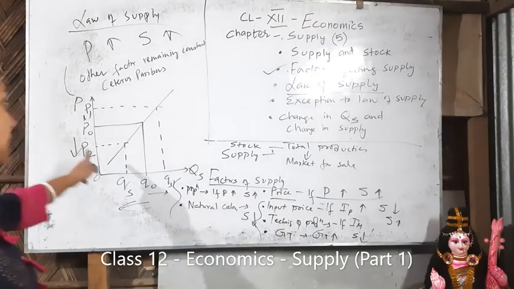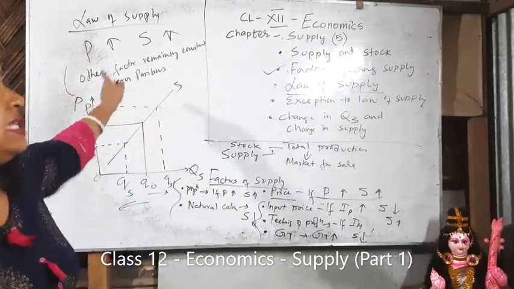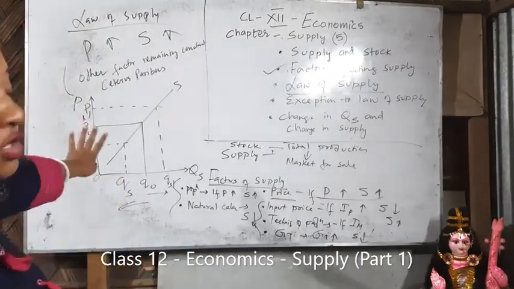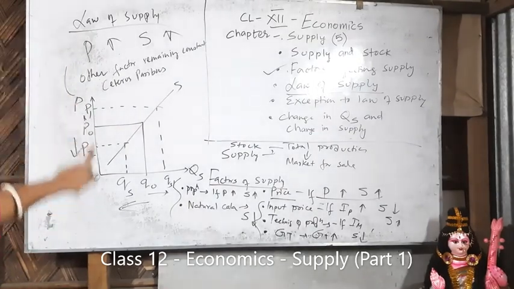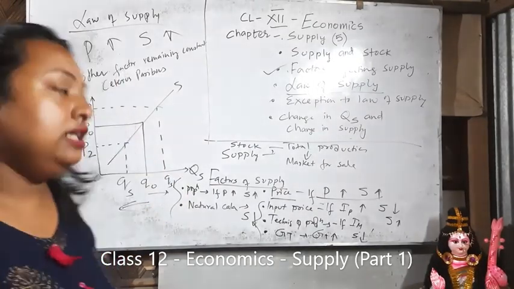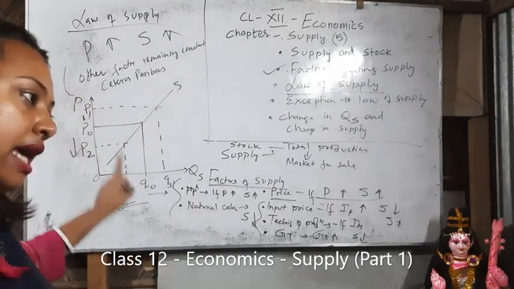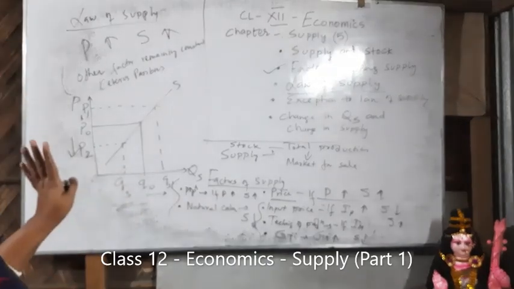So this is law of supply, a positive relationship between price and quantity supplied. Clear? Understood law of supply? Other factors remaining constant, there is a positive relationship between price and quantity supplied. Clear? This part understood?